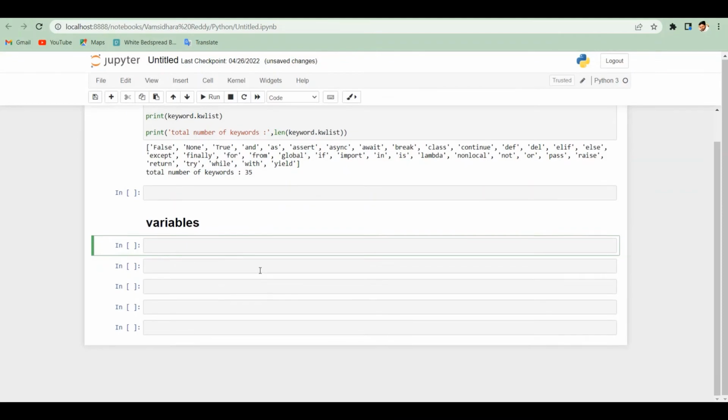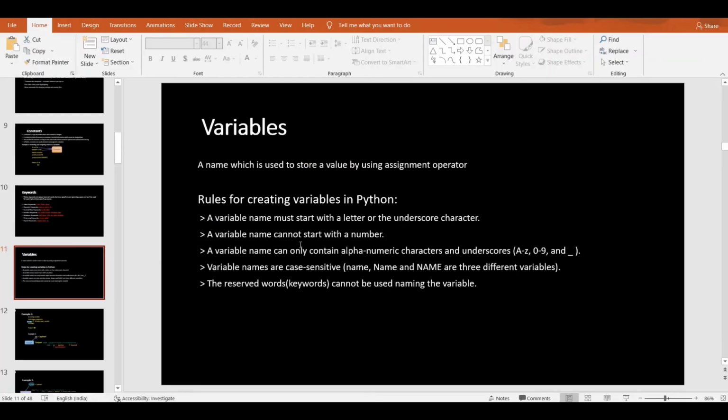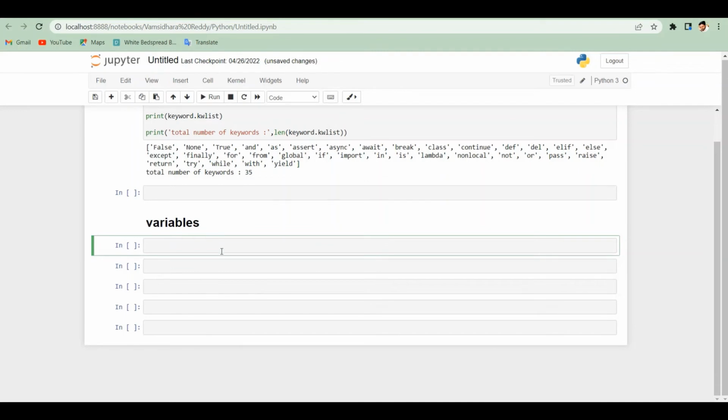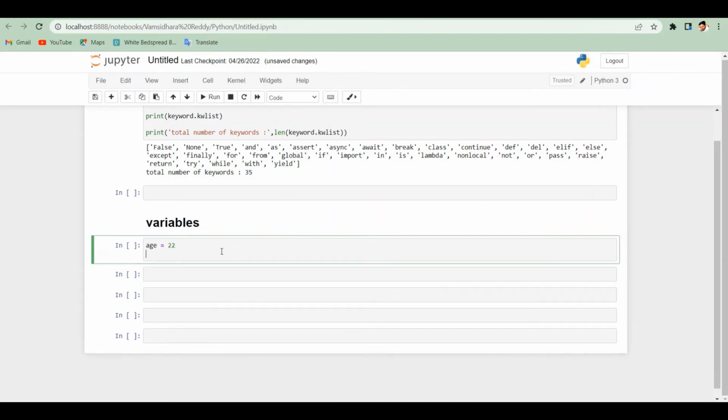So let's move on and understand how to write variables. I'm writing the heading variables. We have some rules to create variables, which we discussed previously. The variable must start with a letter or underscore. So we need to start variables with a letter or underscore.